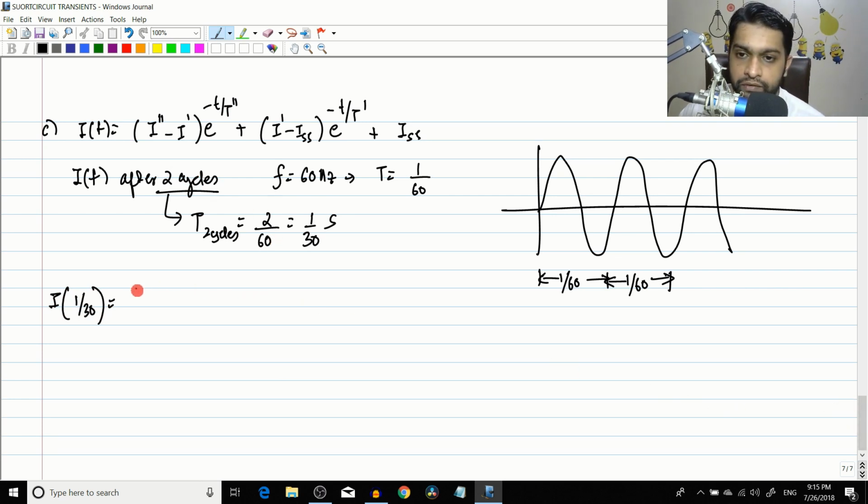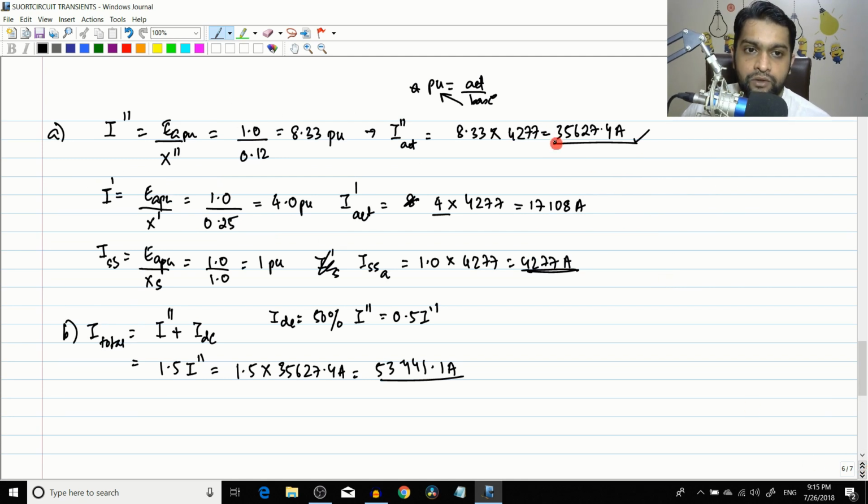So we will get different values we'll have to take from here. I double dash is equal to 35627. I will just write that equation here so that I don't have to go anywhere. So it is equal to I double dash minus I dash, e power minus t by t double dash, I'll just quickly write it, plus I dash minus ISS into e power minus t by t dash plus ISS. This is the equation which you have written in the previous page.